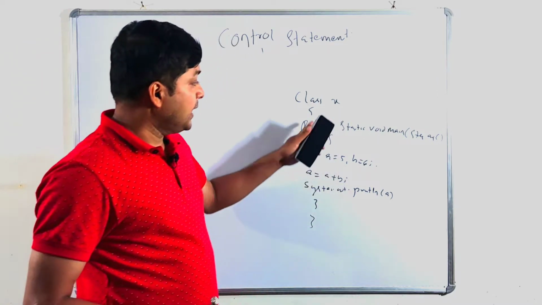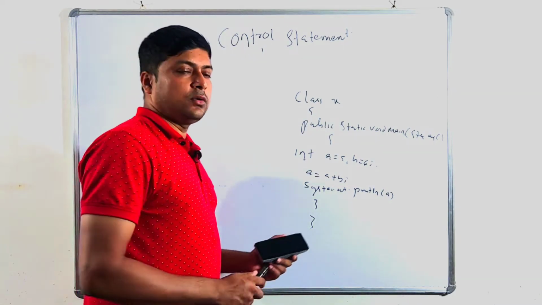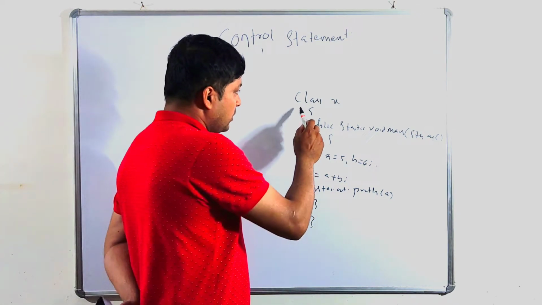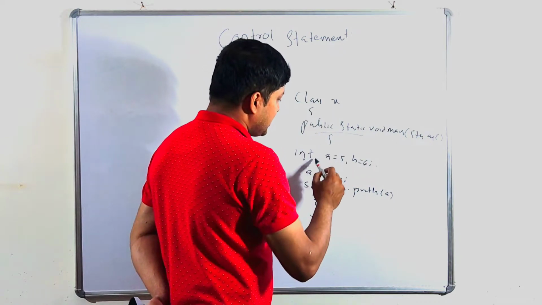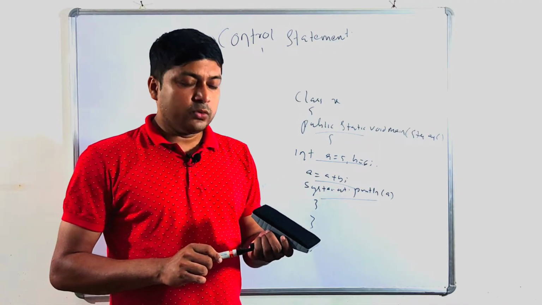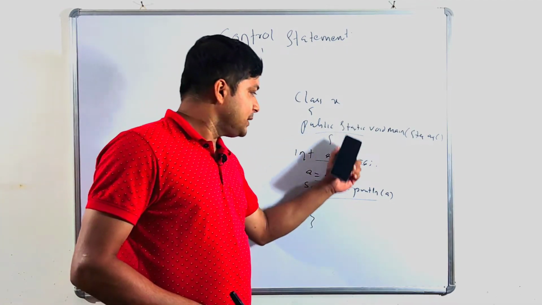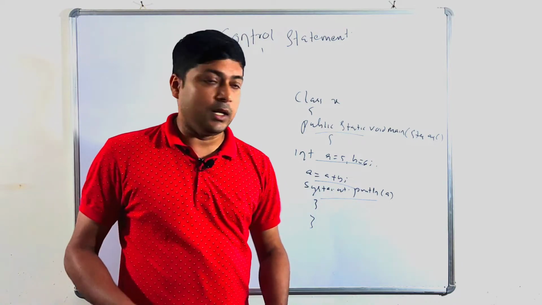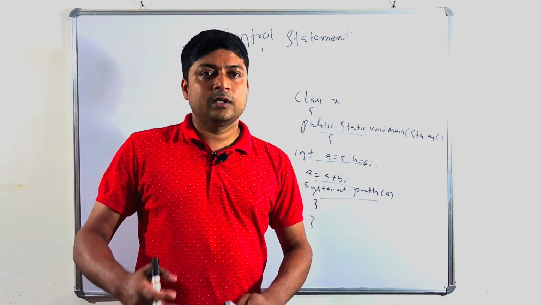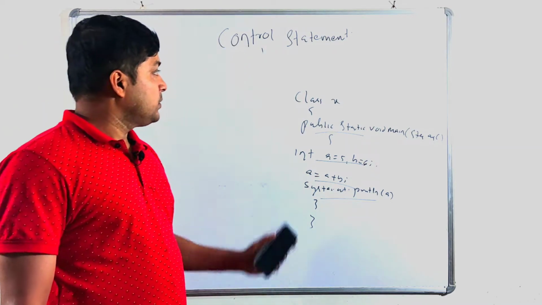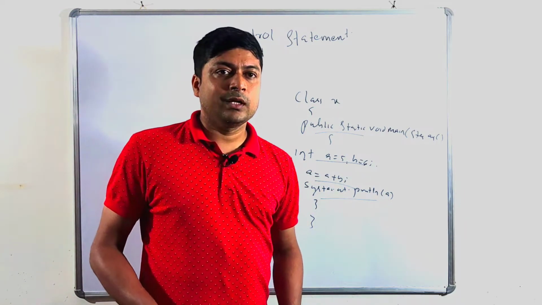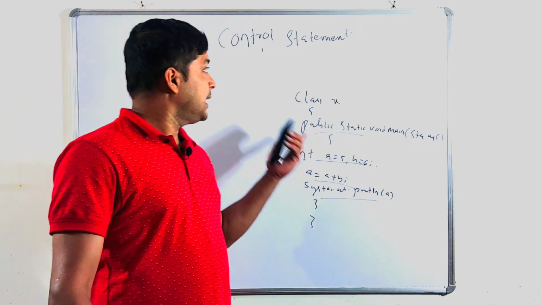Whenever we write a normal program, the one who executes that program is called the controller. The controller will execute this statement, this statement, this statement, compulsorily all the statements are executed. No statement will escape here. Every statement executes sequentially. So we have no control in that program. Only the controller handles that program and gives us output.